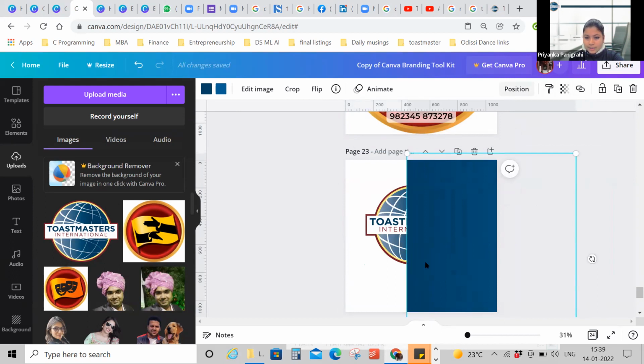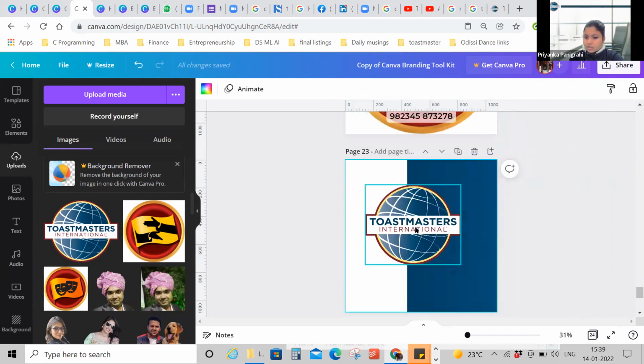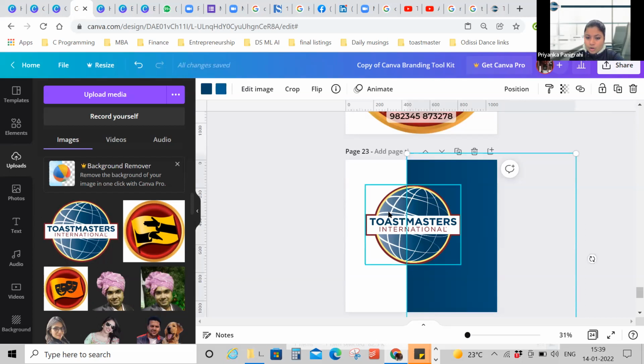You can definitely put it like this. For example, this is the background and you can put the logo like this. There is no issue, but you cannot display half of the logo. Another way is you can put it half on the color and half on the white side. Yes, this is allowed. As far as I know, it is allowed. But if you happen to know otherwise, do let me know.